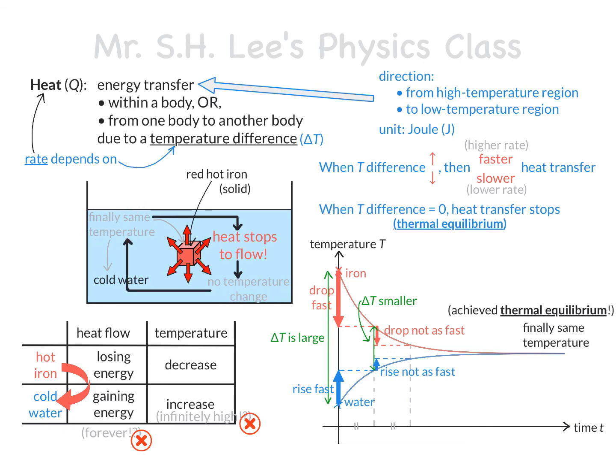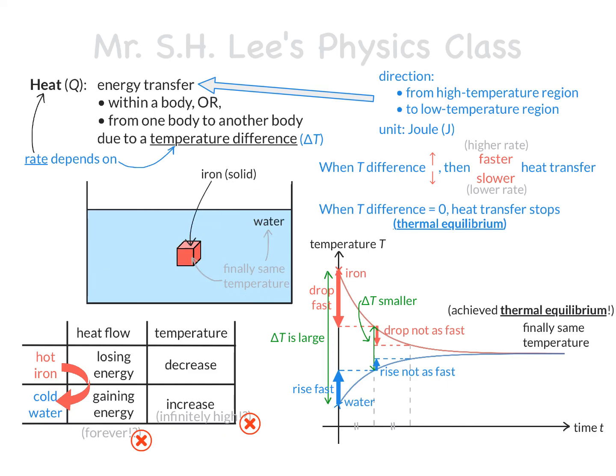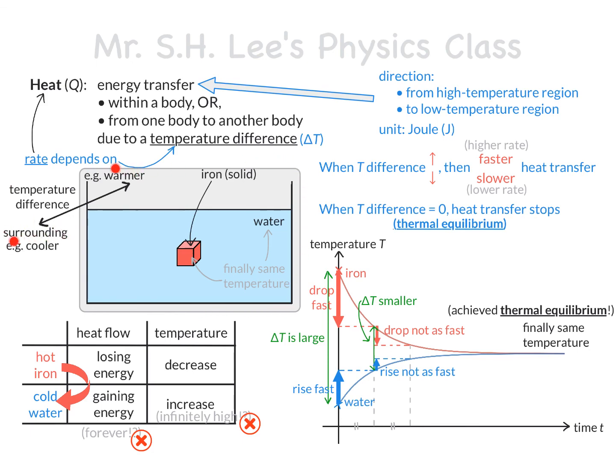Of course, in reality, this is not exactly true because there can still be a temperature difference between this system of iron and water and the surrounding. Say, if this entire system is warmer than the surrounding, then heat flows from the system to the surrounding and then the temperature of this system drops due to such a heat loss.